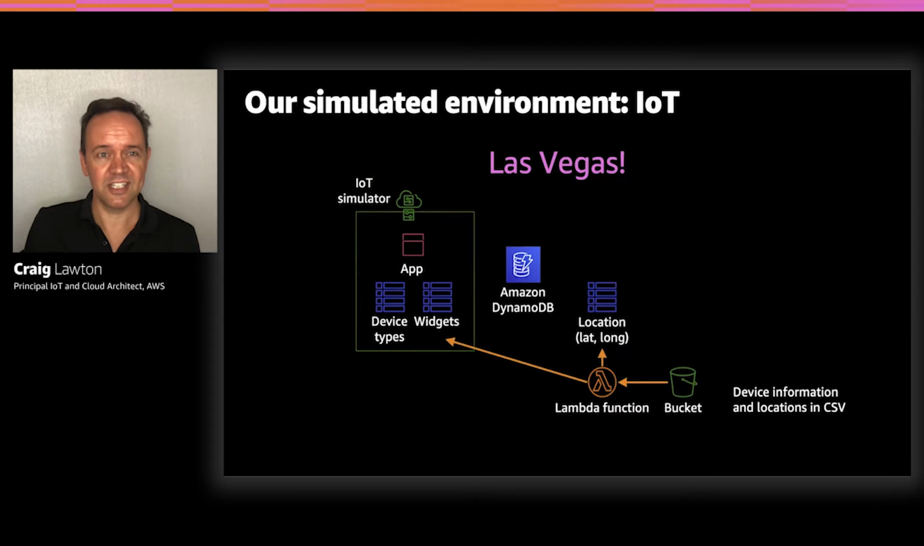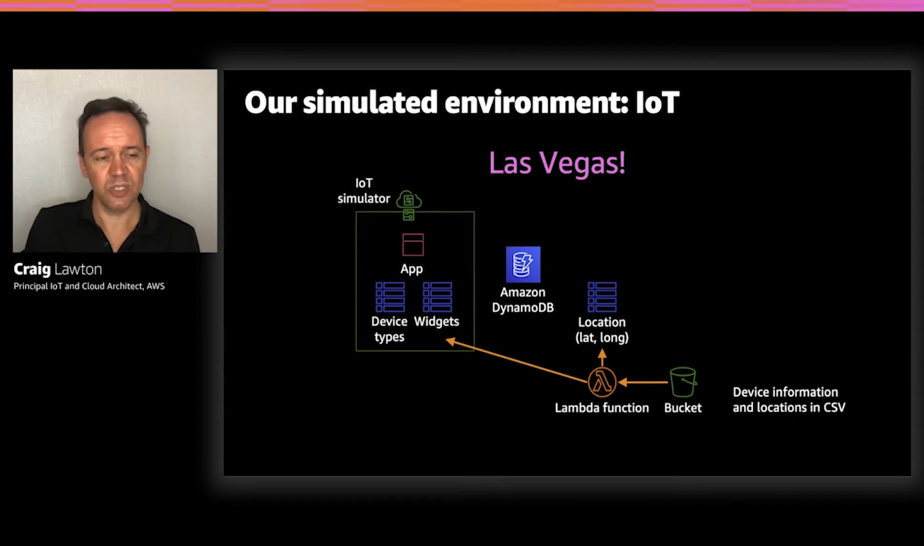The first thing that we did in the simulator was create 3 device types. And these 3 device types we created using point and click in the sim console. And they were for the bins, air quality monitoring, and parking. We then loaded Las Vegas data from a CSV file we'd created. We put it in an S3 bucket, and that triggered a Lambda function to load the actual instances of our devices, our simulated devices, into the simulator. They're called widgets, so we'll use that term from now on.